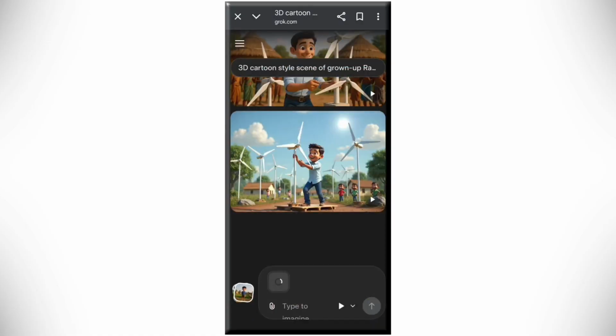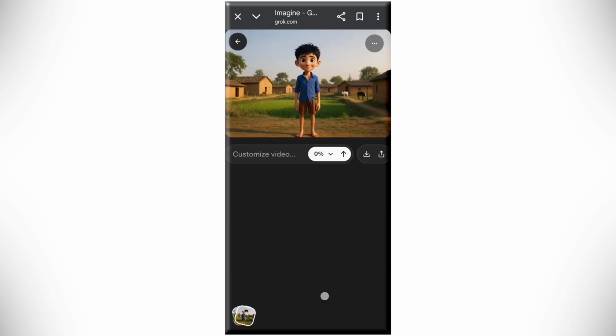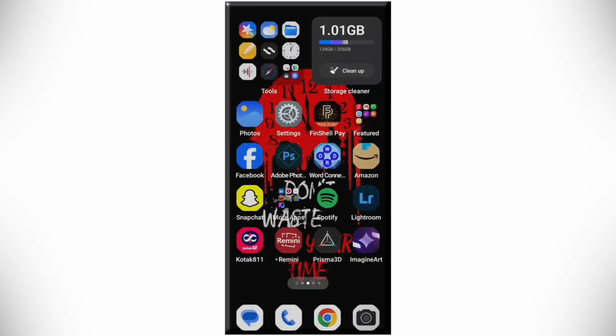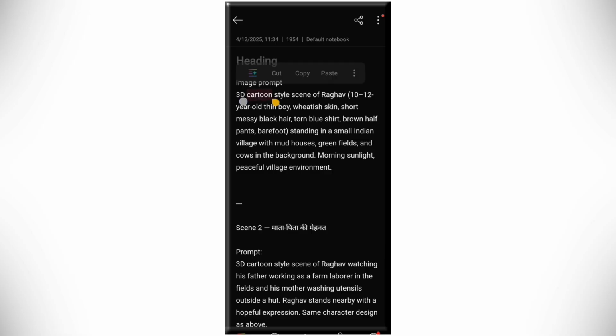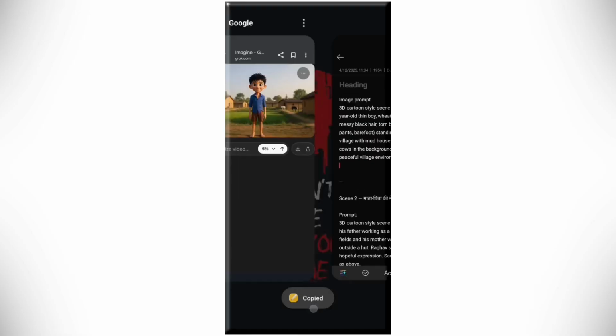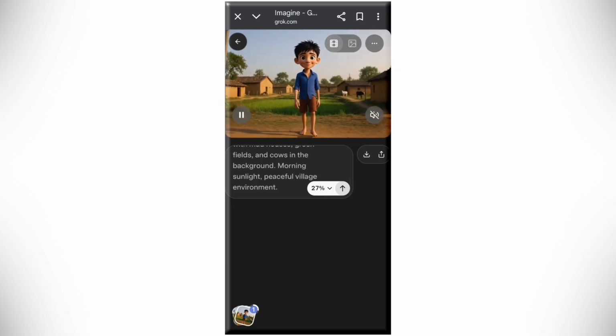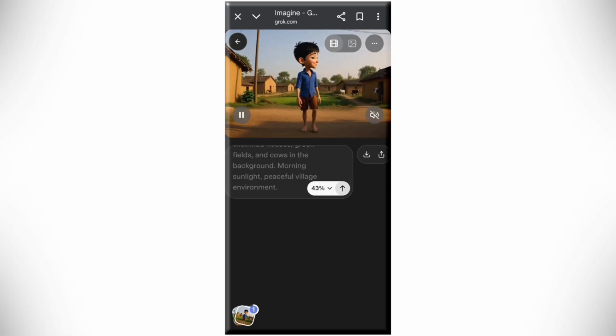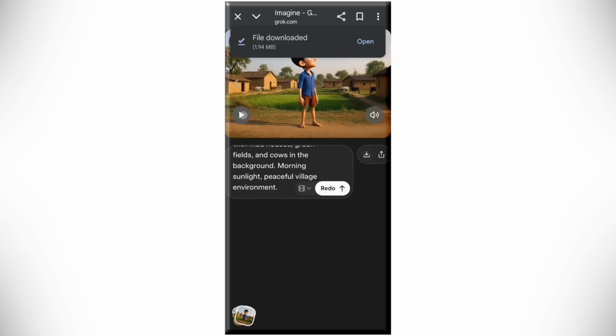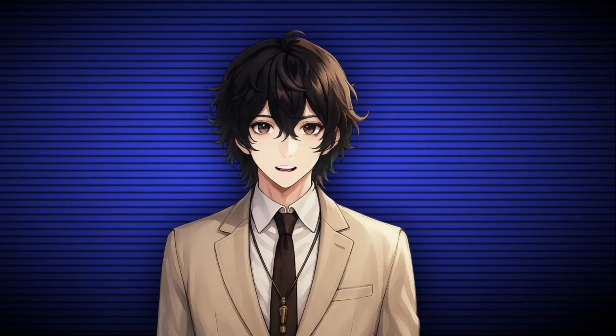As soon as your image is imported into Grok AI, it will automatically begin converting to video. However, don't worry about that. After the first image is imported, copy and paste your first image prompt here. Grok AI will then begin converting the image to video according to your prompt. Once the video is ready, download it from here. Follow the same process to convert all the images to video.